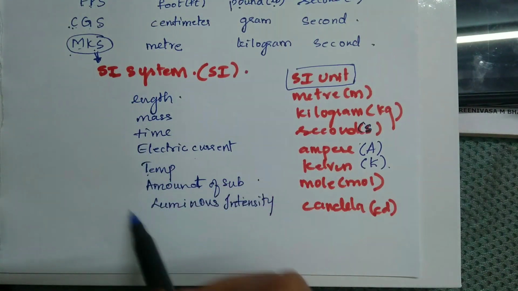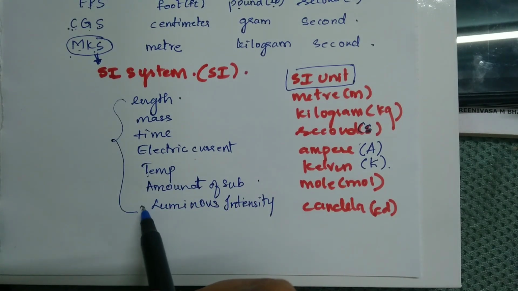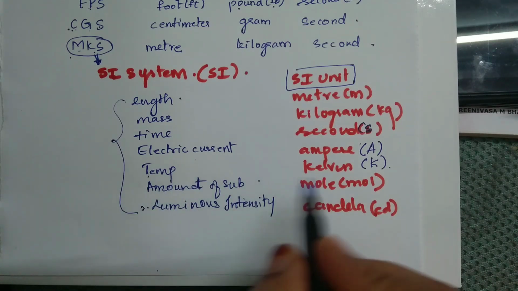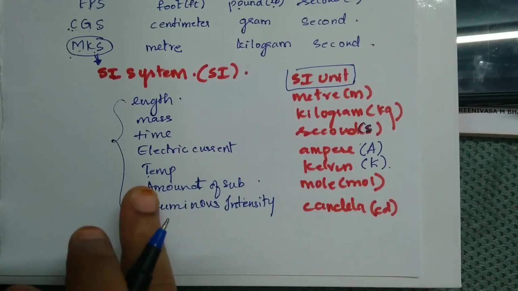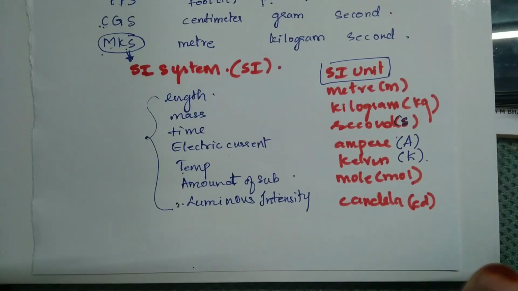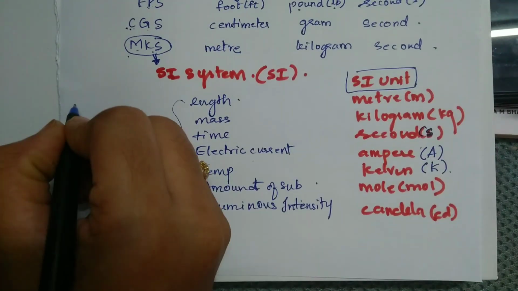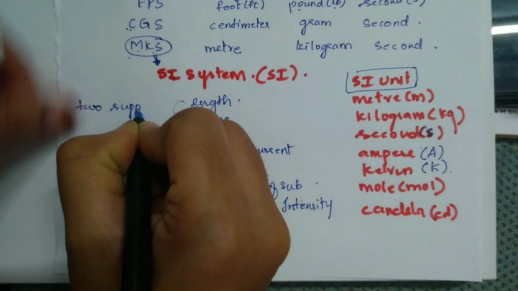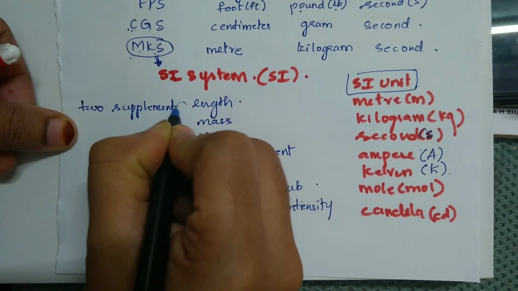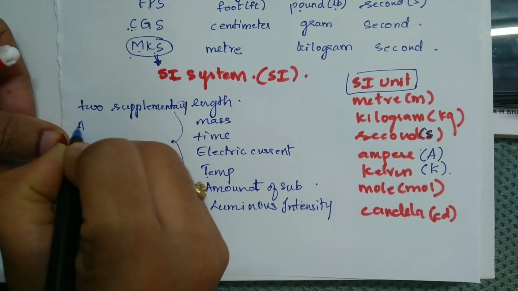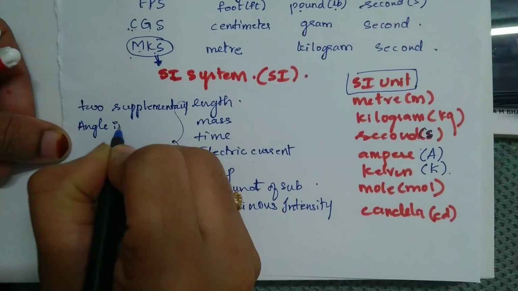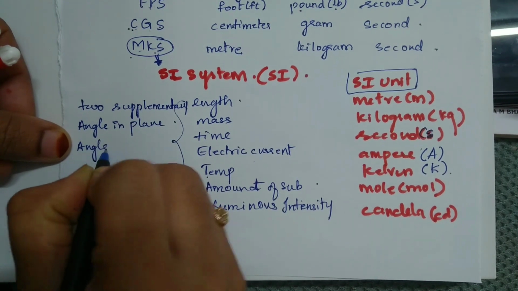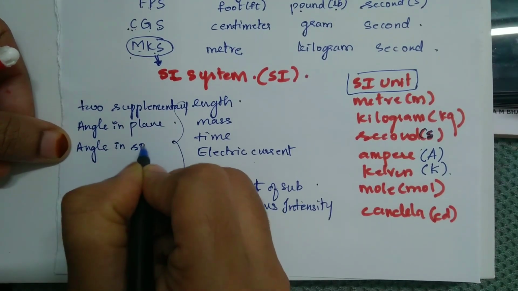There are 7 fundamental SI units. In addition to this, there are 2 supplementary units. This is also important. Which are those? We have angle in plane and we have angle in space, that is also known as solid angle.